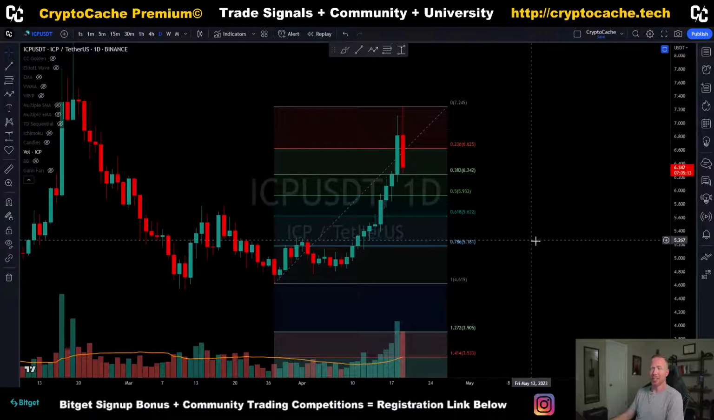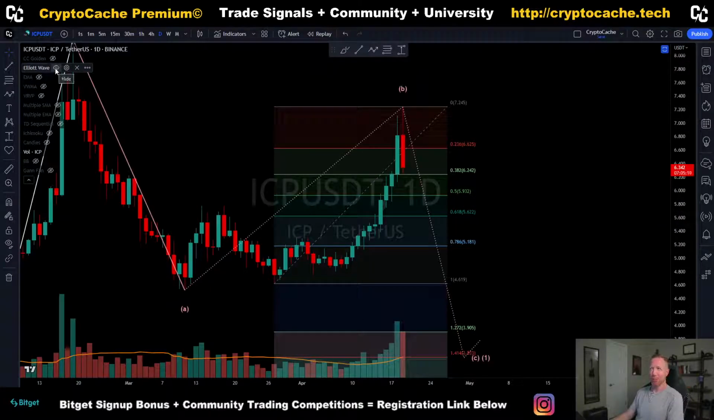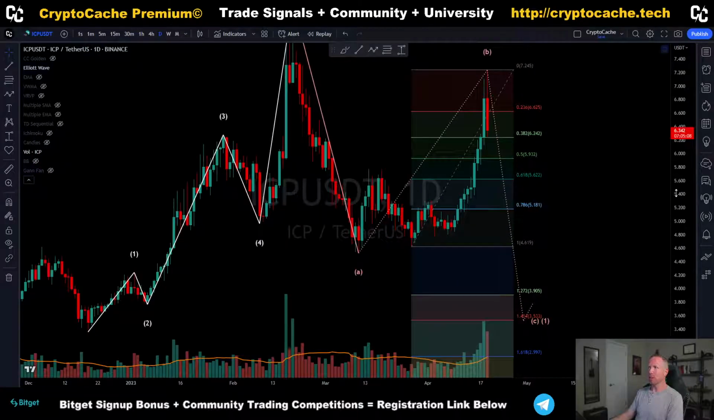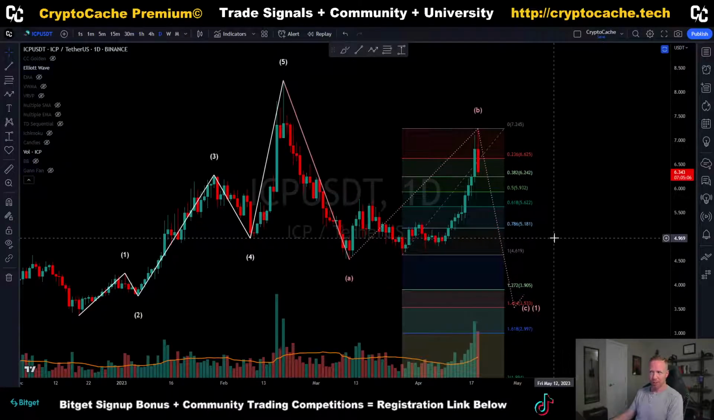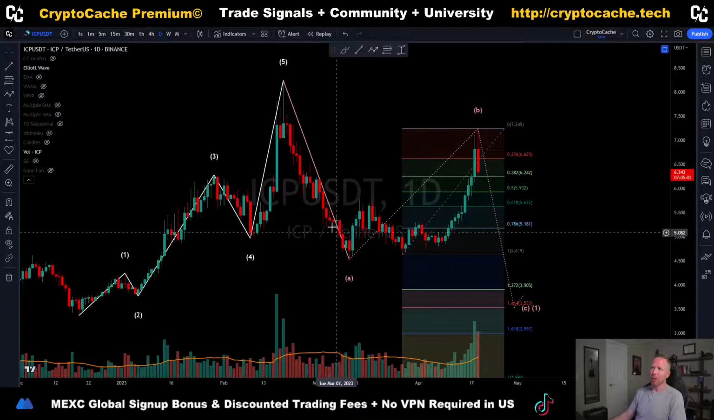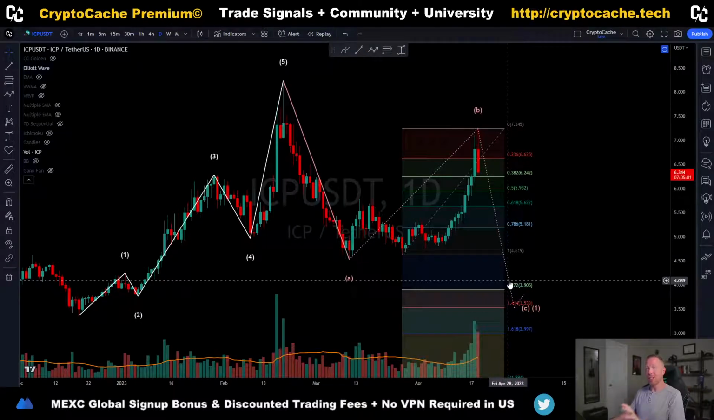Typically, when you look at DCA targets, you can look at Elliott wave. This doesn't really tell us a tremendous amount here because I was looking at this earlier on the larger time frames. Essentially, we are here at this ABC pattern, right?